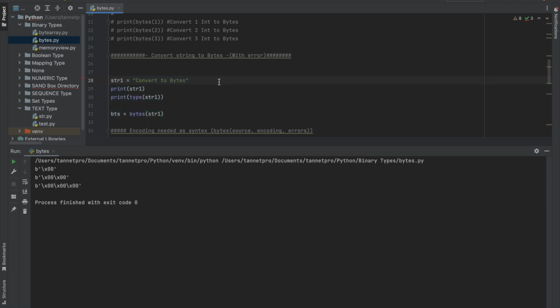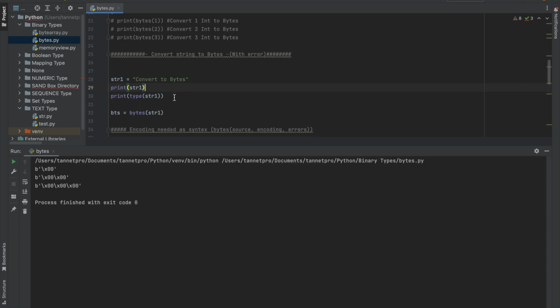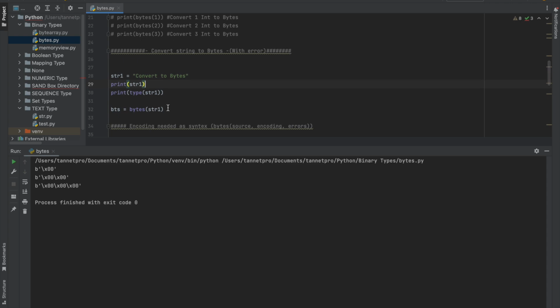So what I did, I put one string and printed the string, str1, and printed the type, right? Then I try to convert it. Let me show later on.